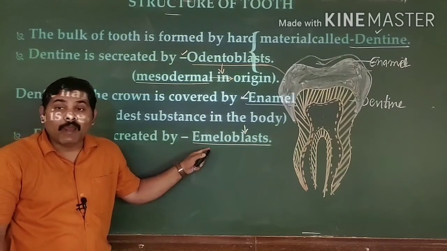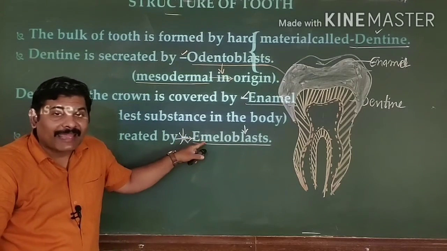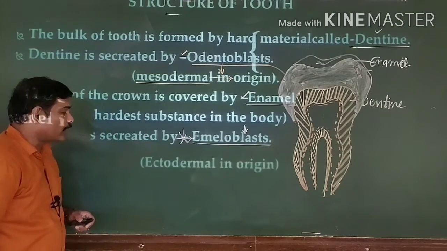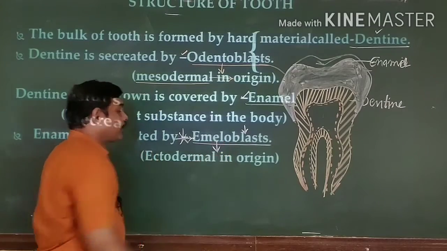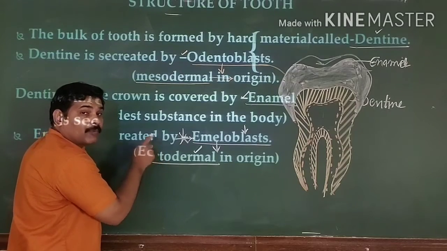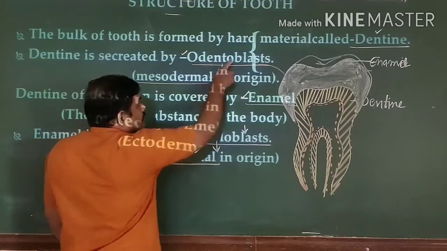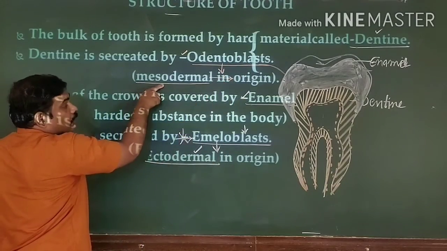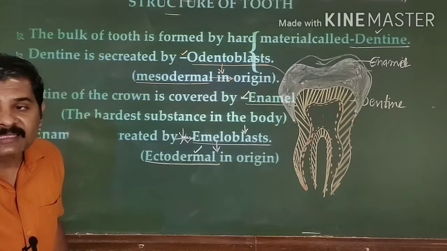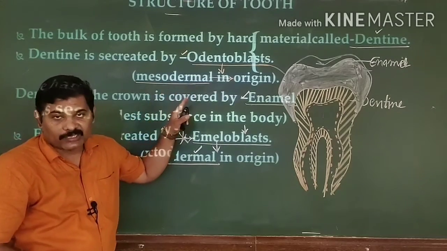from ameloblast cells. One more important bit. The enamel is produced from ameloblast cells, which are ectodermal in origin. That means the enamel of the teeth is formed from the ectoderm of your embryonic membranes, whereas dentine is formed from the mesodermal layer of your embryonic stage. That is the reason why I said that the teeth are ectomesodermal in origin.